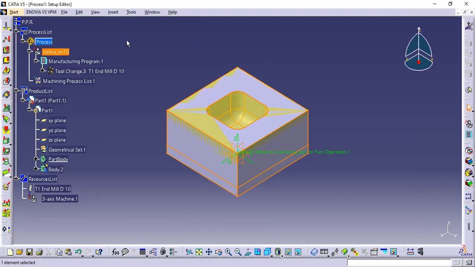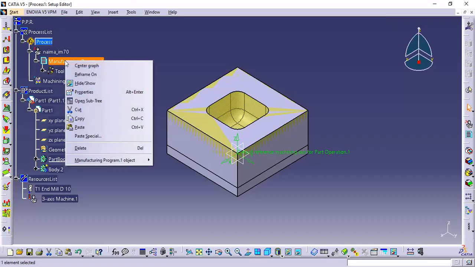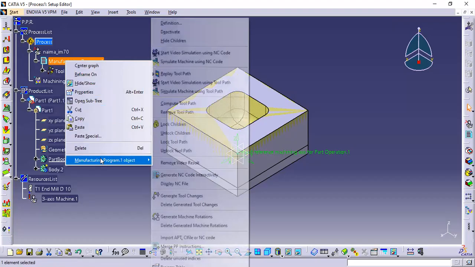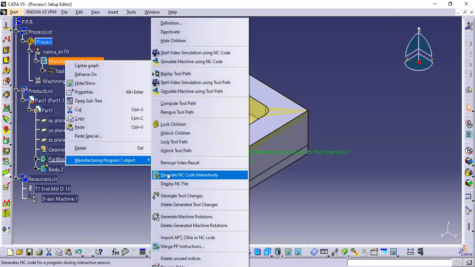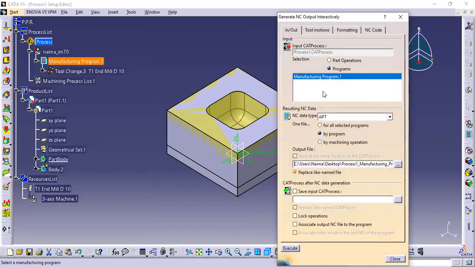After that, you will go into the manufacturing program 1. Right click on it, go to the manufacturing program 1 object, generate NC code interactively. Okay, over here NC data type is required because you want the NC codes. So you will select the NC code over here. Okay, output file location is here showing.